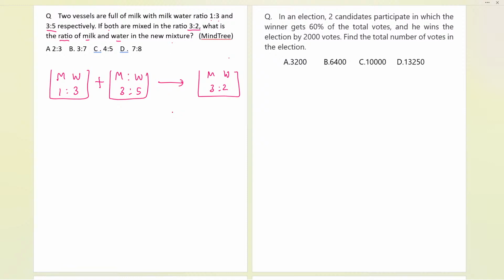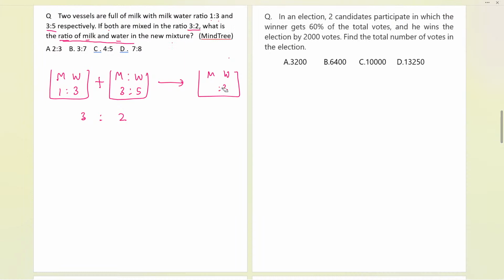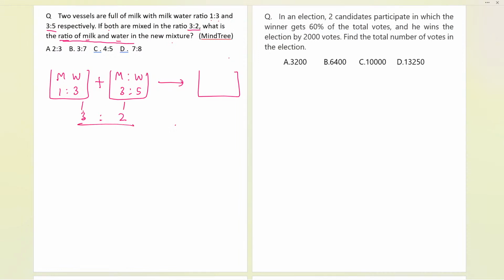So for that, now what are we going to do over here? So we know over here the 3:2 is the ratio in which we mixed it. And now we need to find the ratio of the milk and the water in the new mixture. Sorry, by mistake I've written. The ratio in which we are mixing now, that is given. By mistake I've written over here. So again I read it over here. Now, the question is like this. We are mixing these two in the ratio 3:2 and we need to find this milk and water in the new mixture. How can I calculate this part over here?